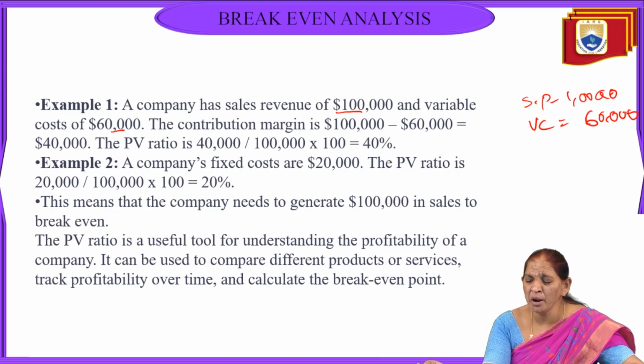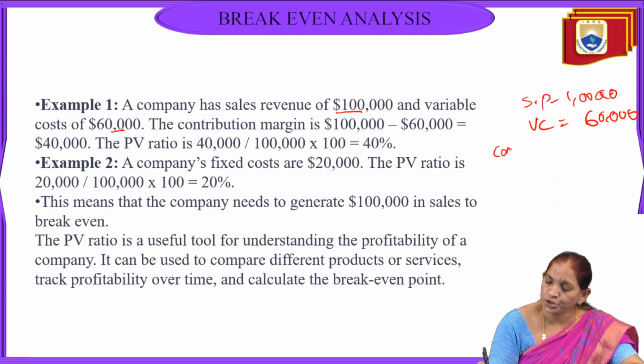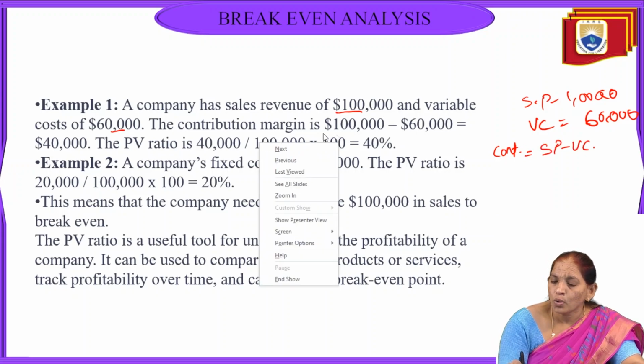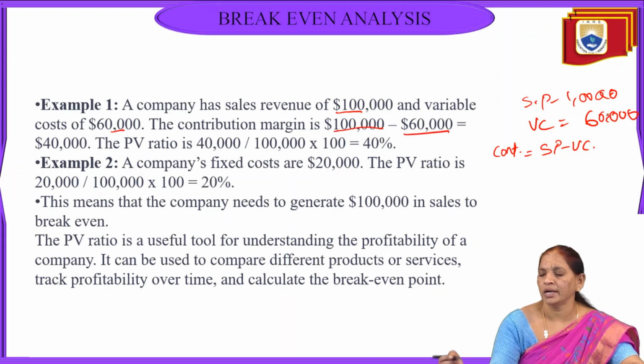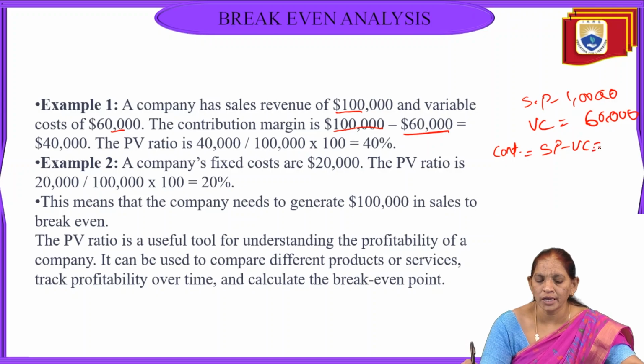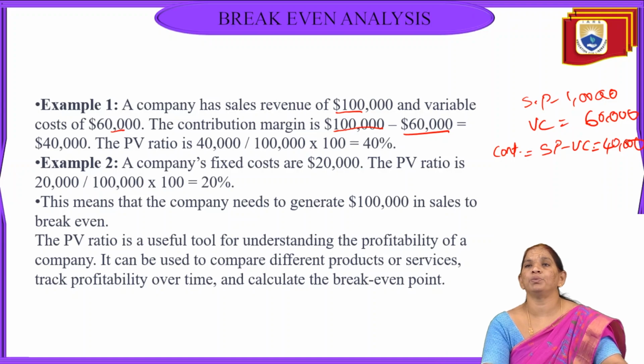Contribution is equal to selling price minus variable cost, that is 1 lakh rupees minus 60,000. 1 lakh minus 60, you get 40,000 as the contribution.